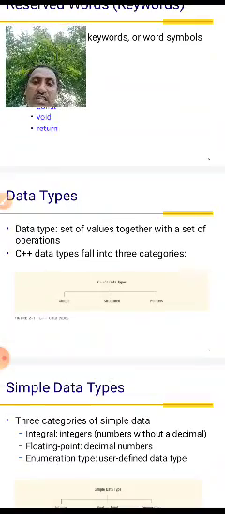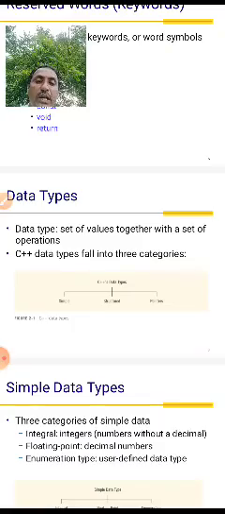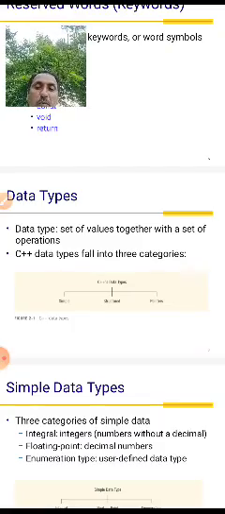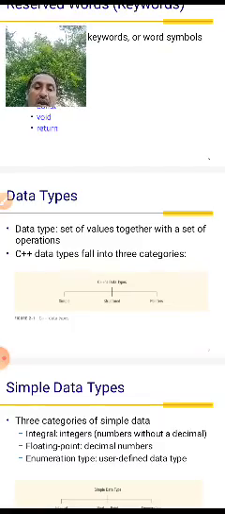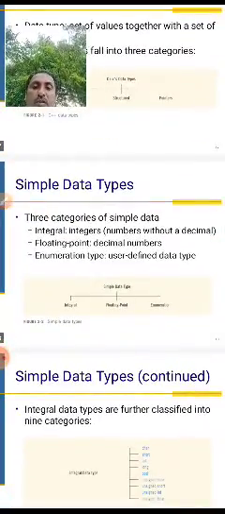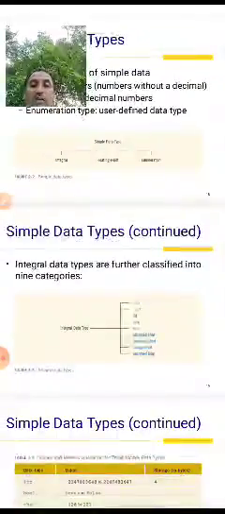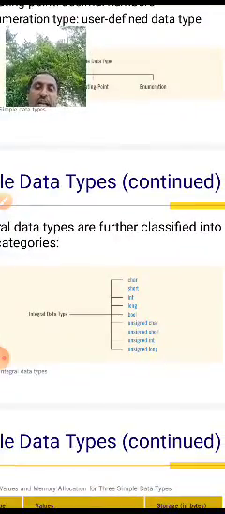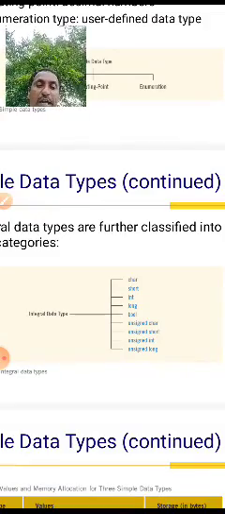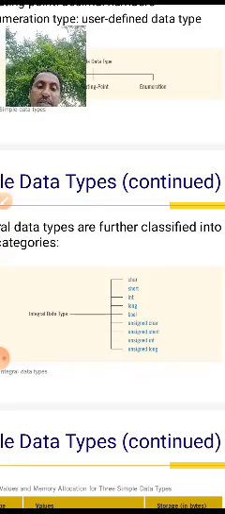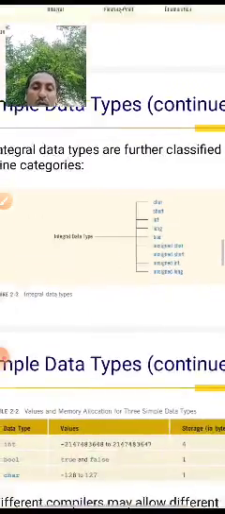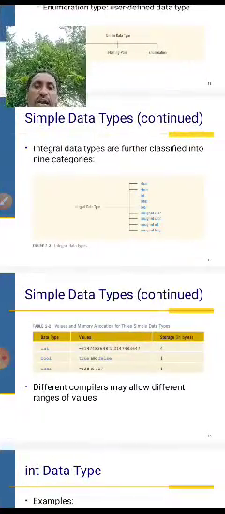C++ data types fall into three categories: simple, structures and pointers. Simple data types are integer, floating and enumerated. There are 9 types. Integer data types: char, short, int, long, boolean, unsigned char, unsigned short, unsigned int, unsigned long. These are called simple data types.